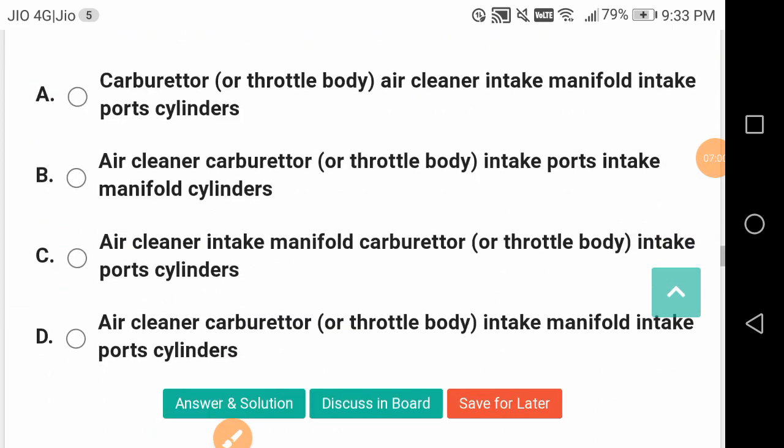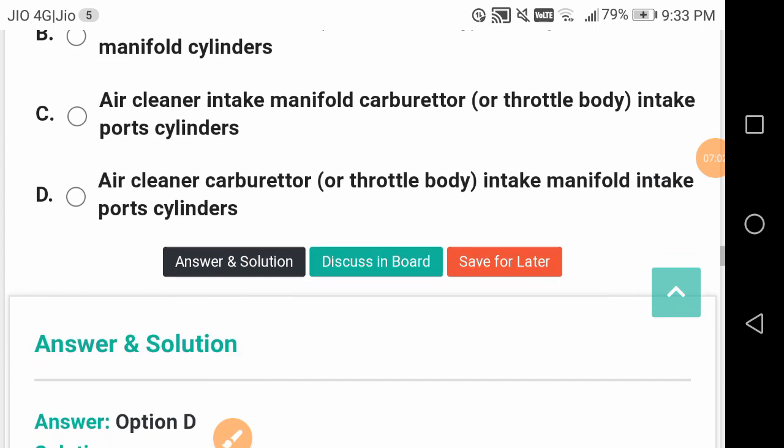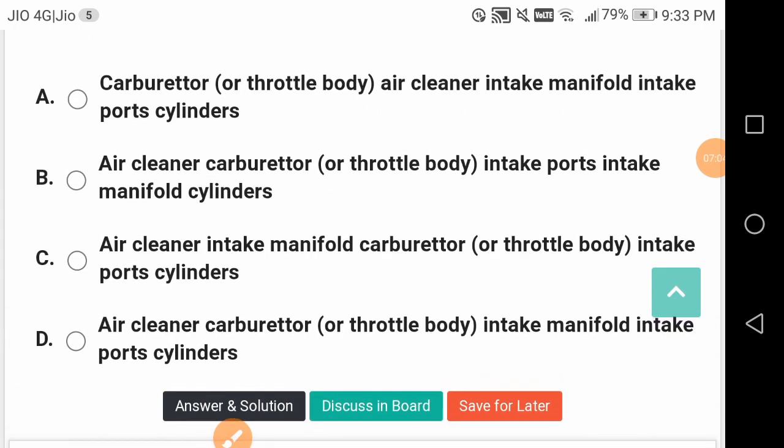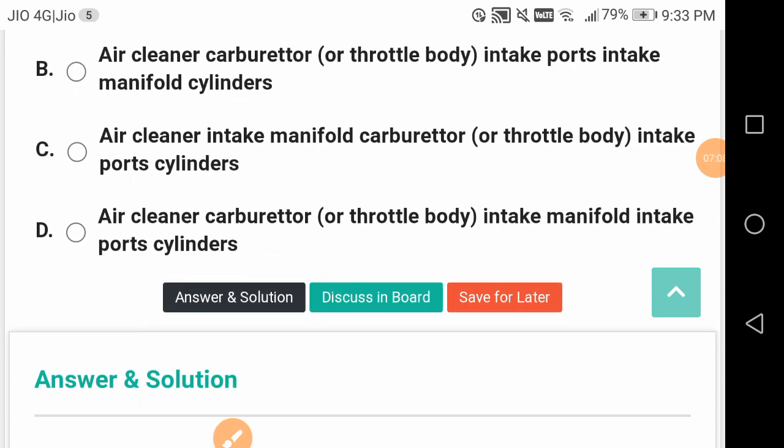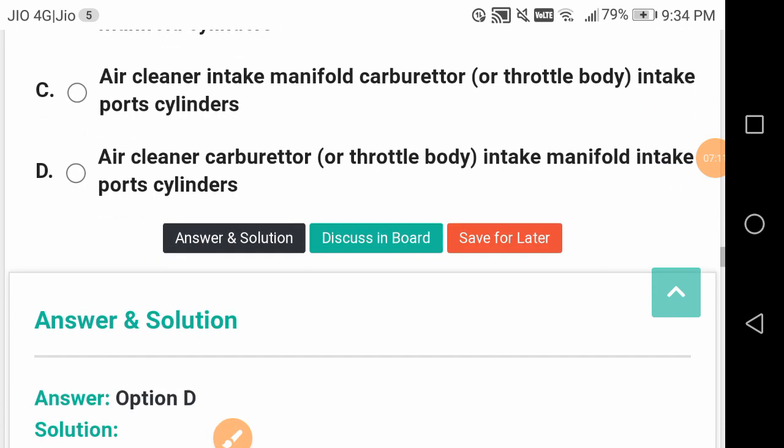The path taken by intake air is once again a very important question. So he is asking about the flow. Air cleaner, carburetor or throttle body, intake manifold, intake ports, then cylinders.